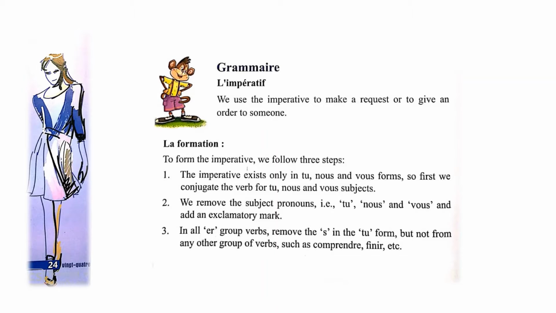Number 2, we remove the subject pronouns, that is tu, nous and vous, and add an exclamation mark. So it's very necessary to put the exclamation mark. Number 3, in all er group verbs, remove the s in the tu form, but not from any other group of verbs such as comprendre, finir, etc.